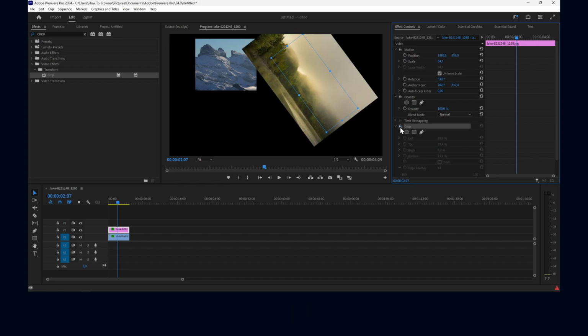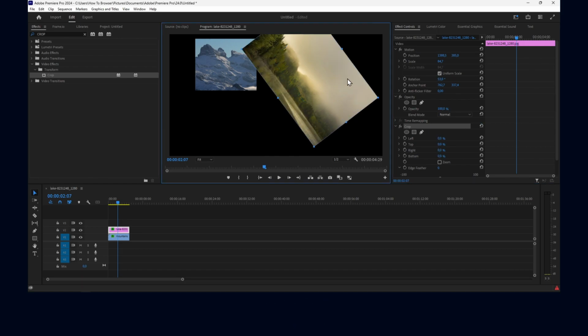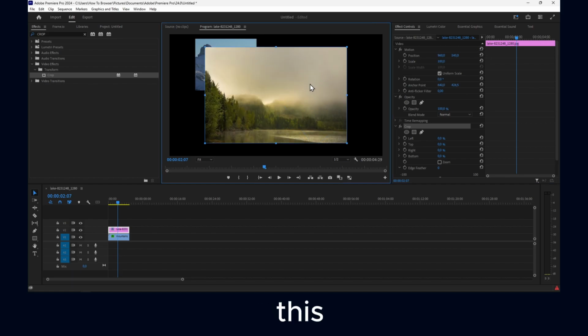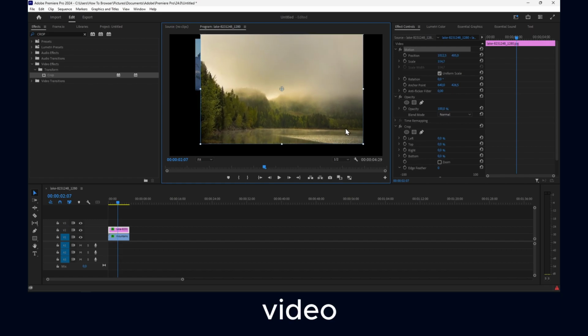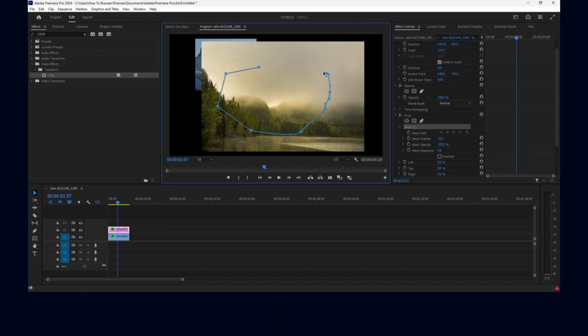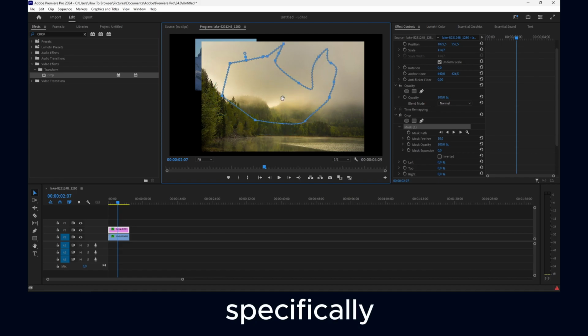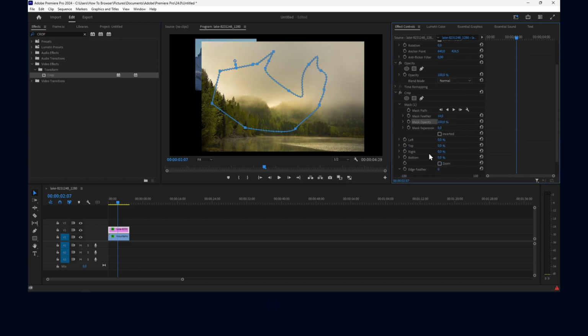So now you see here, if I reset and then also go to motion, I reset this as well. Now basically this video or this image, if I go to crop, you can also use free draw bezier, which is helpful if you want to crop something specifically.